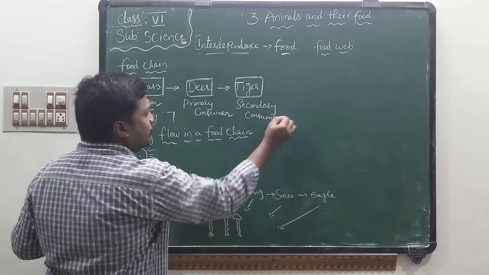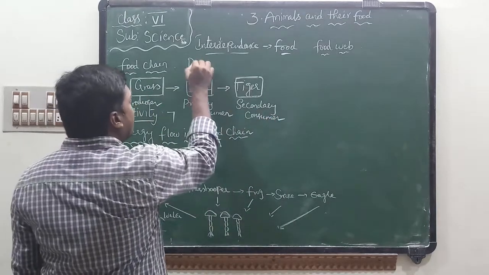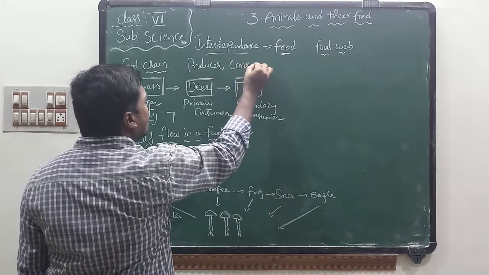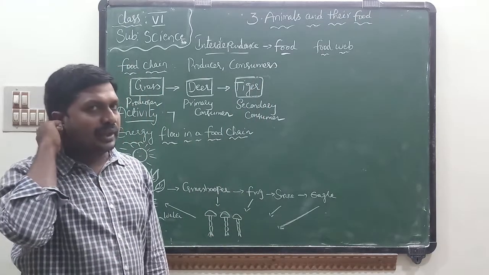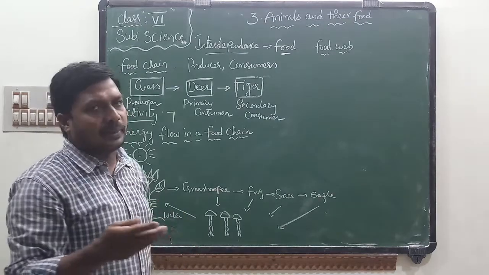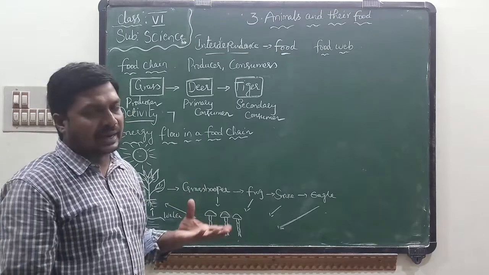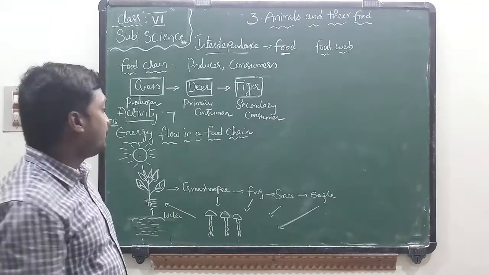If you observe a food chain, we can find mainly two kinds of organisms, that is producers and consumers. Producers are always green plants or grass. Consumers can be categorized into different groups: primary consumer, secondary consumer, tertiary consumer, and top carnivore.